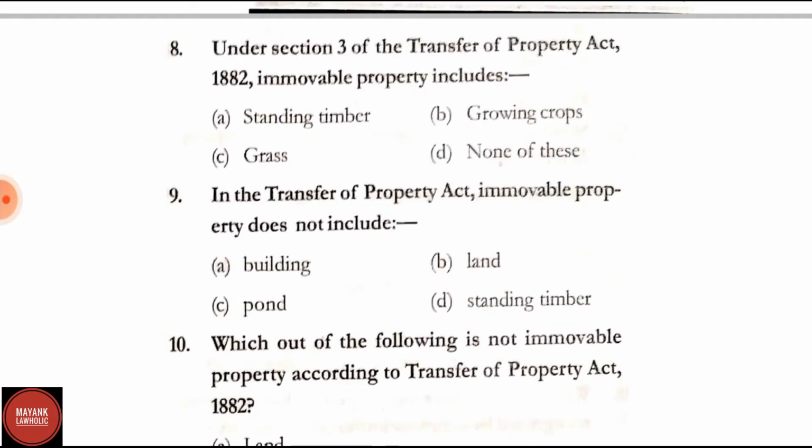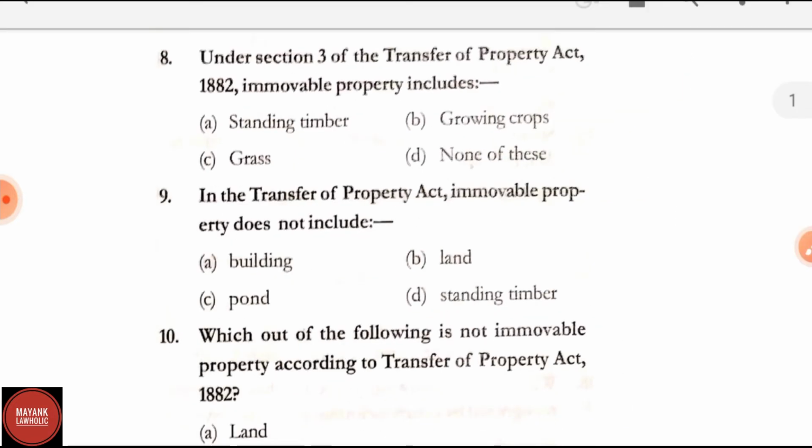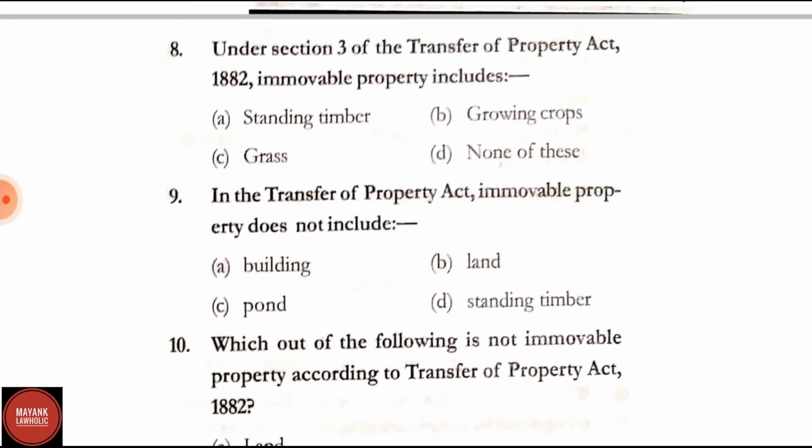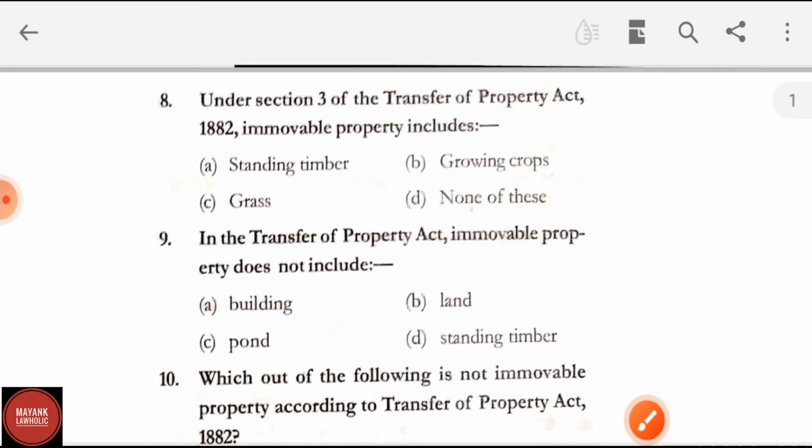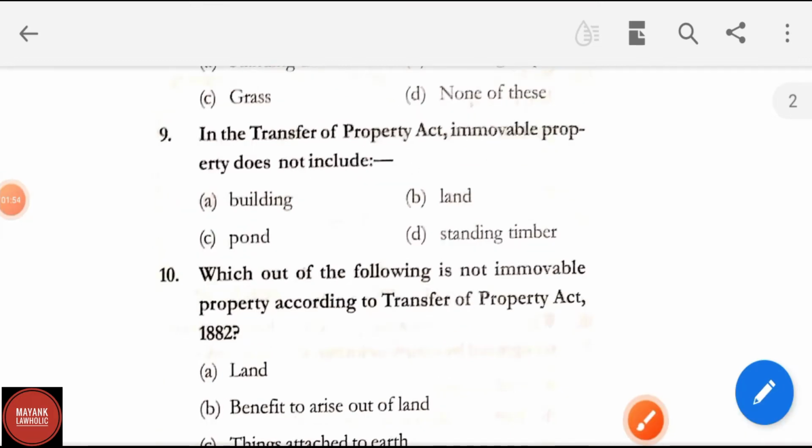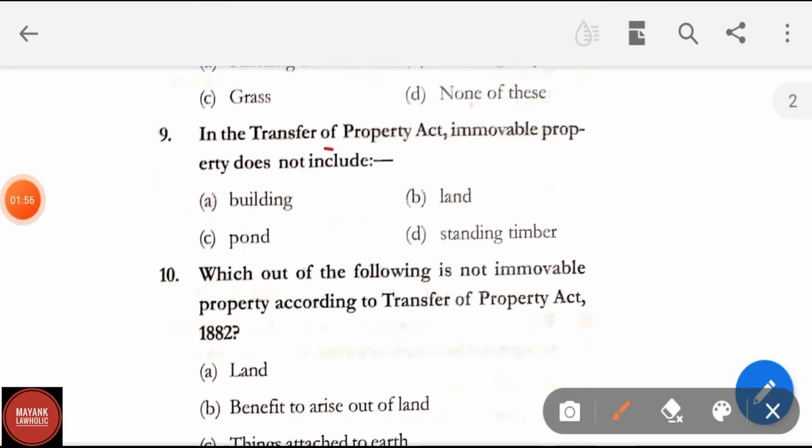Question number 8. Under Section 3 of the Transfer of Property Act, immovable property includes. Options are standing timber, growing crops, grass, none of these. Here the correct answer is none of these. Question number 9. In the Transfer of Property Act, immovable property does not include building, land, pond, standing timber. Correct answer is D, standing timber.